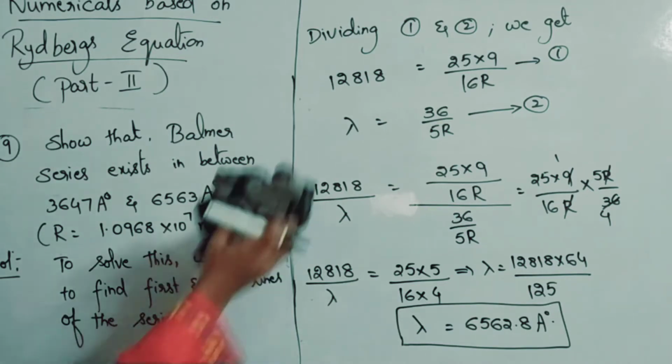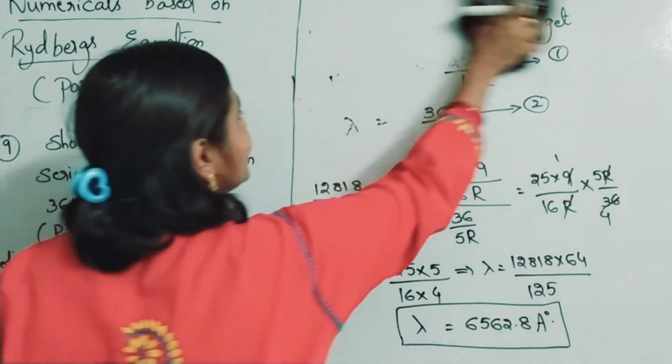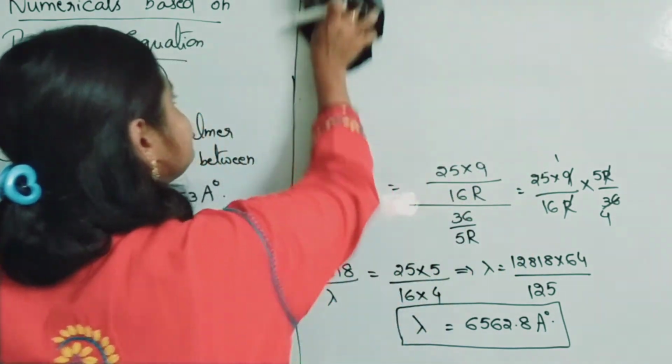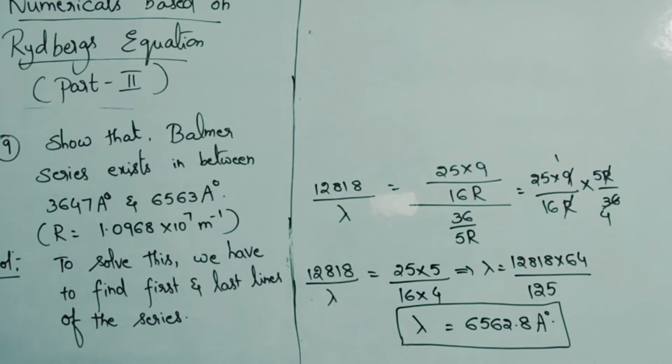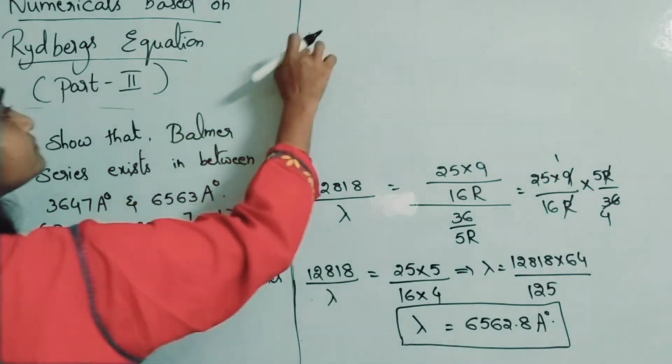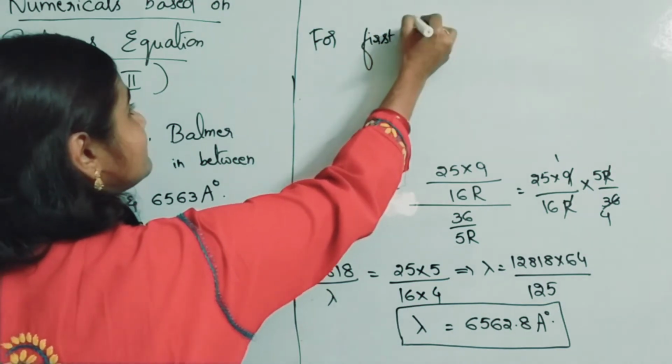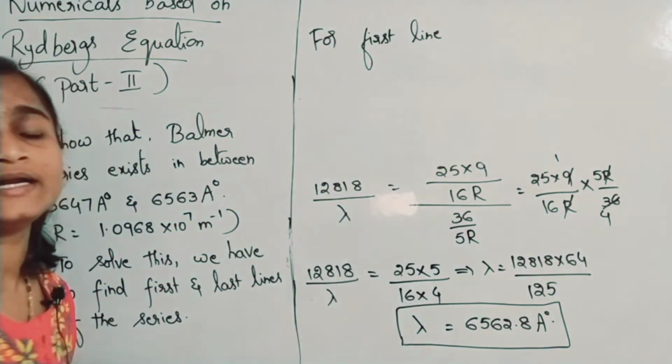So for finding the first line, yesterday we have learned one tip.